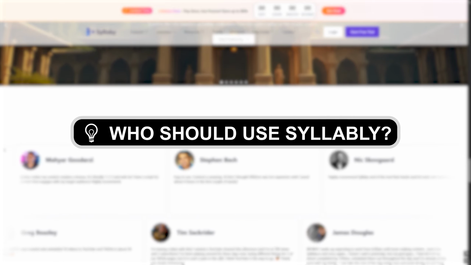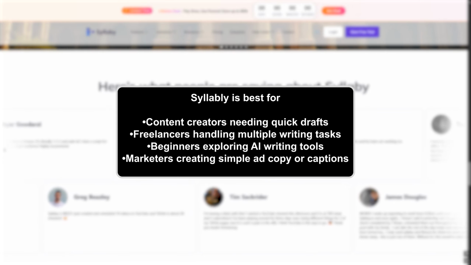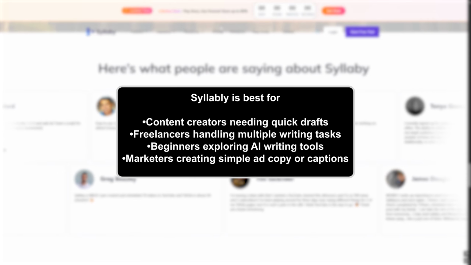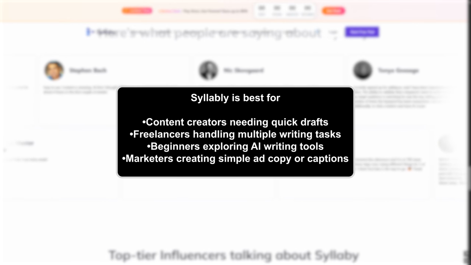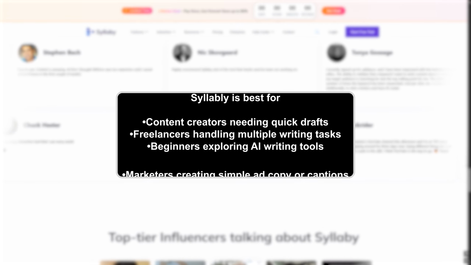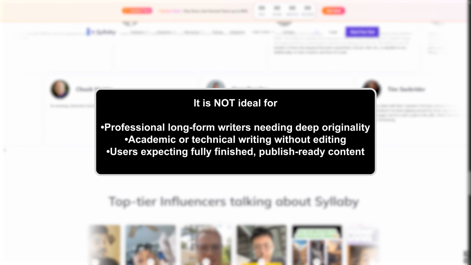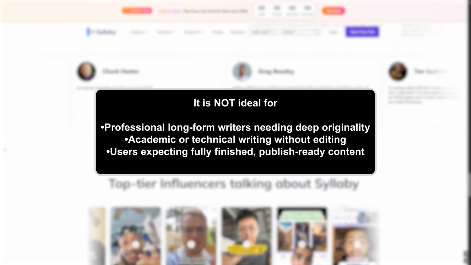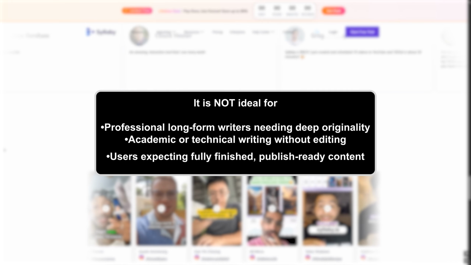Who should use Syllaby? Syllaby is best for content creators needing quick drafts, freelancers handling multiple writing tasks, beginners exploring AI writing tools, marketers creating simple ad copy or captions. It is not ideal for professional long form writers needing deep originality, academic or technical writing without editing, users expecting fully finished, publish ready content.